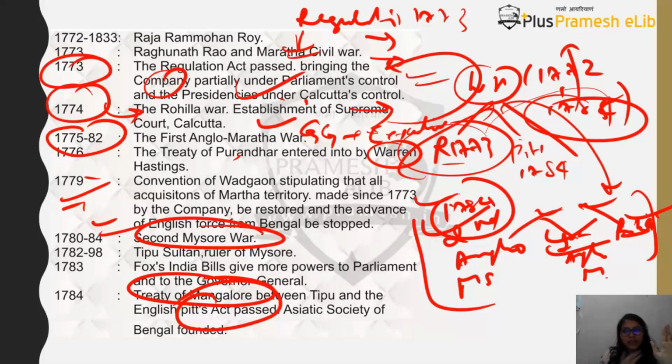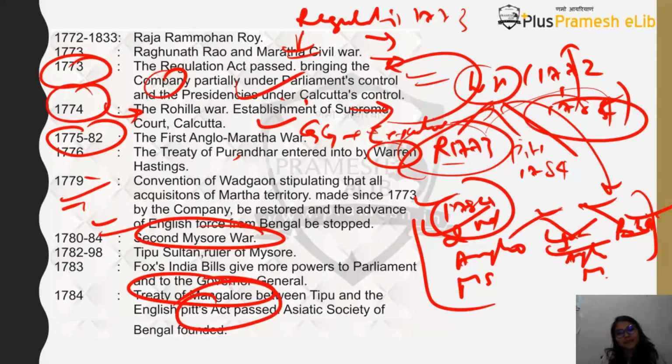So there is a political function for which a board of control has been made, and there is an economic function or the commercial function which is being controlled by the court of directors. Okay, so board of control, court of directors, political function, economic function, commercial function here. Okay, so this is the first thing done in the Pitt's India Act.